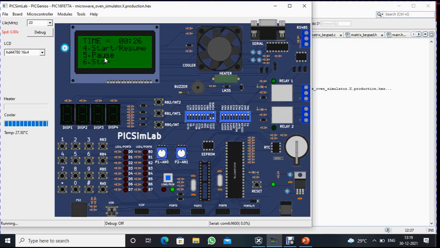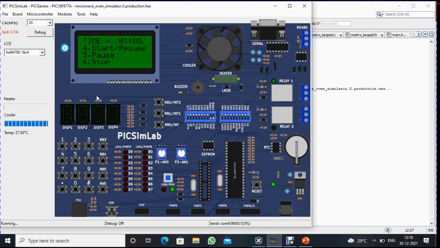If you want to add timing, press key number 4 again. If I press this, it will add 30 seconds to the previous timing. If I press this again, it will add again like this.